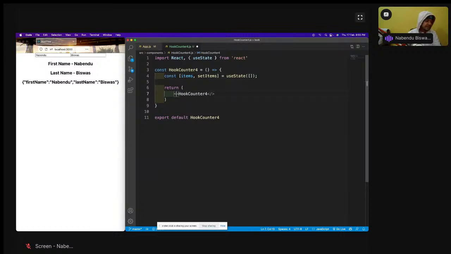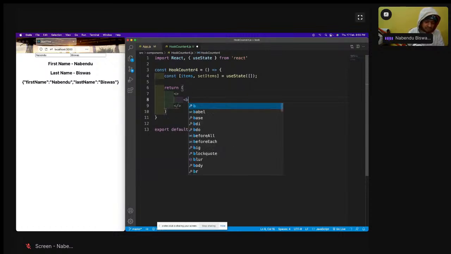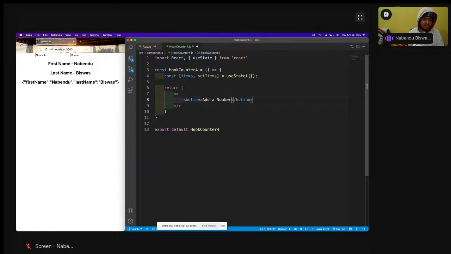So let me make it a fragment, and let me have a button. The button will be add a number. Add number.